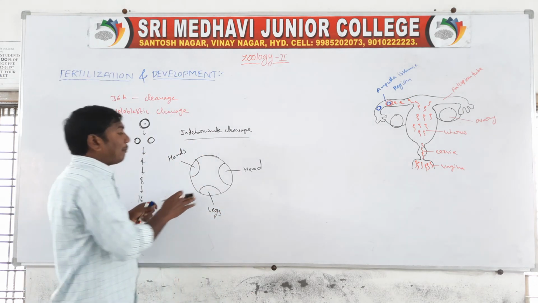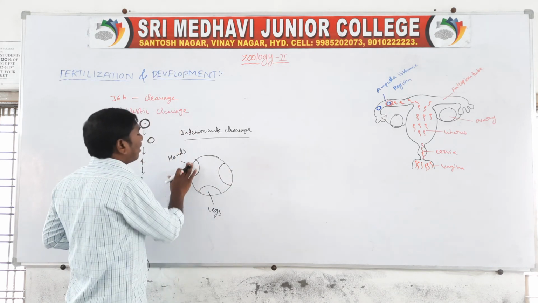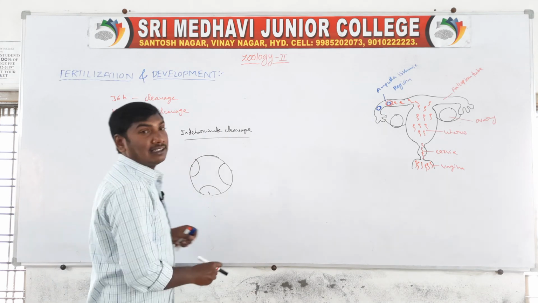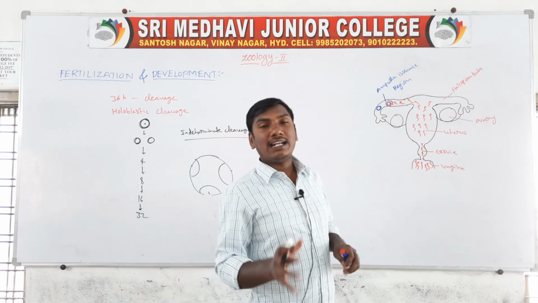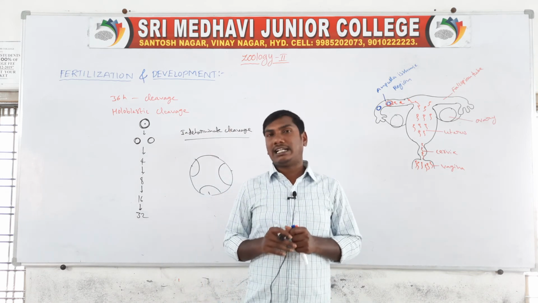But if we cannot identify the developing organ or part at a particular place, it is called indeterminate cleavage.